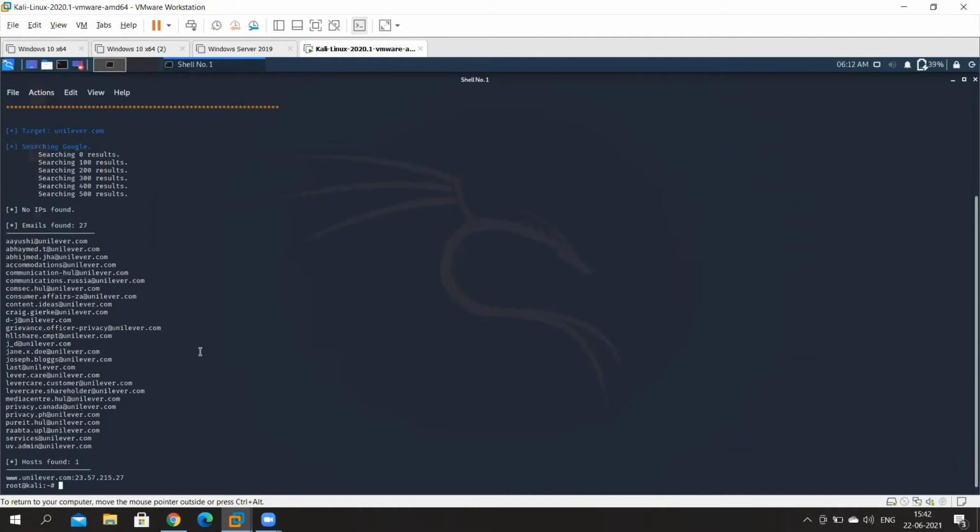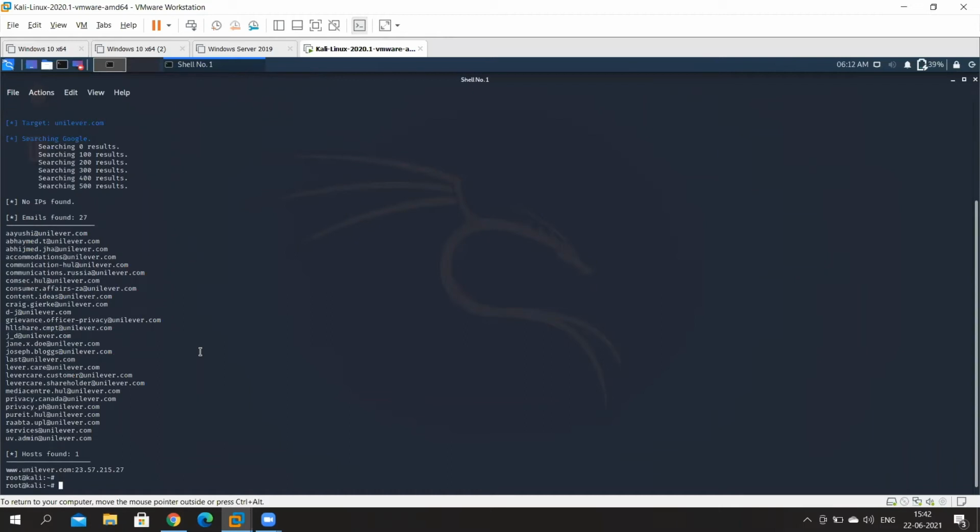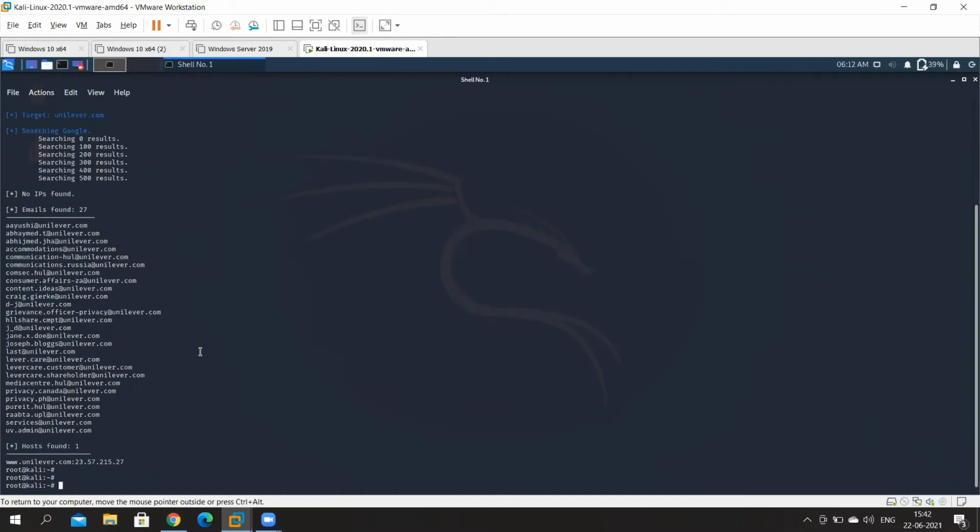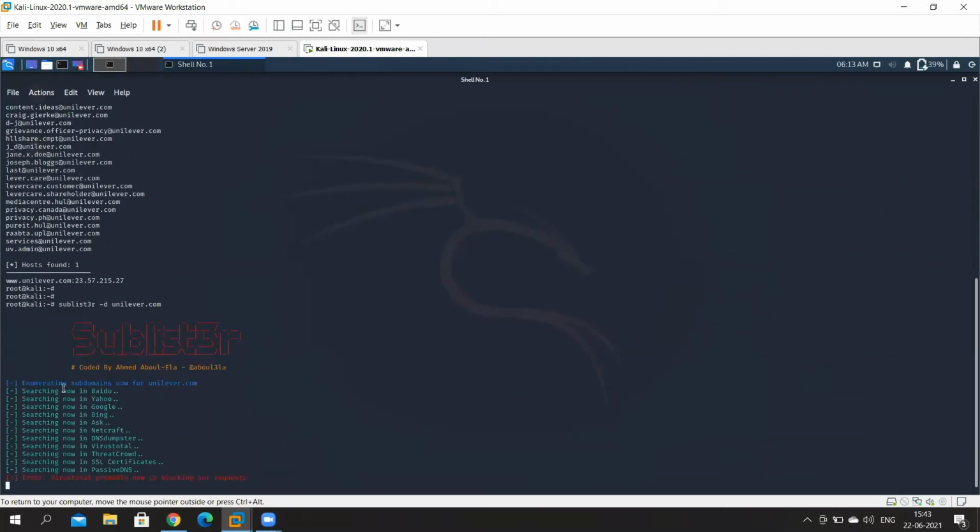Now, apart from theHarvester, there is also another tool called Sublist3r that gives an attacker even more information as they do their research. So let's take a look at how Sublist3r works. Again, it's going to run right off of Kali Linux. It's a built-in tool, so let me just show that to you. It's called Sublist3r, spelled with a 3 instead of an E. So sublist3r -d unilever.com and just hit enter. And it's going to enumerate subdomains now for unilever.com.